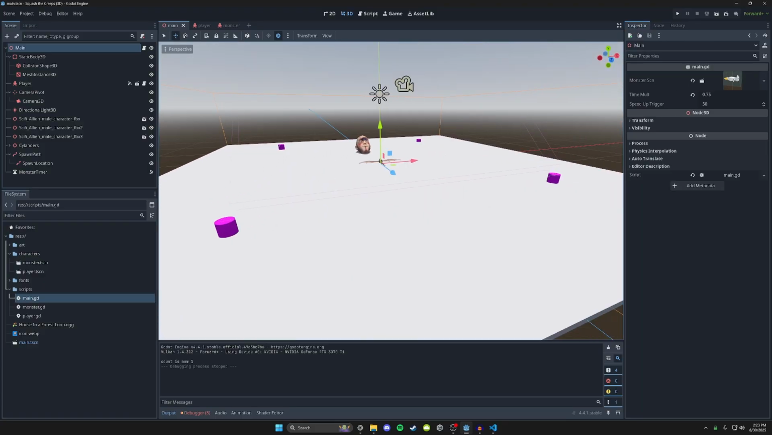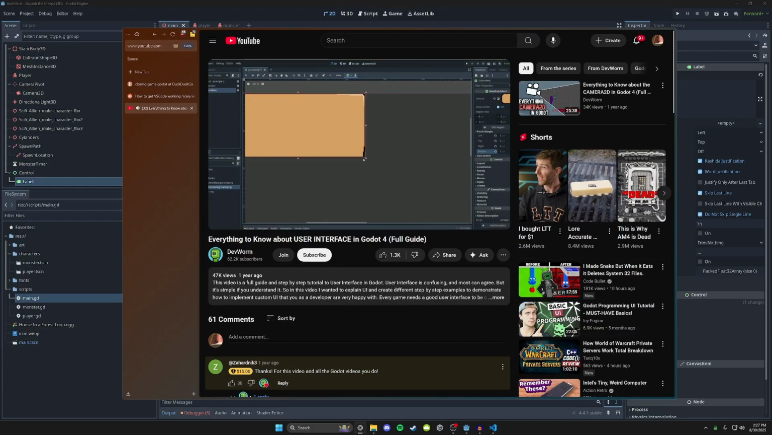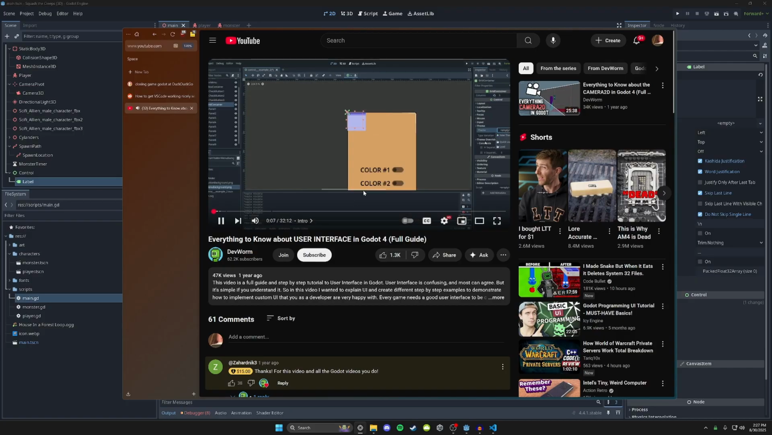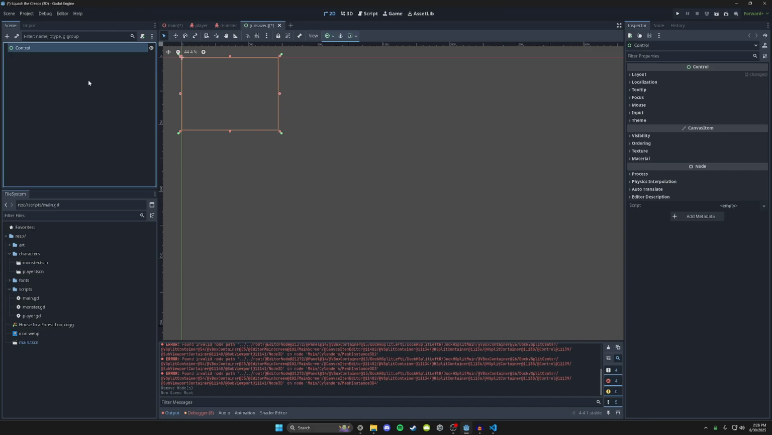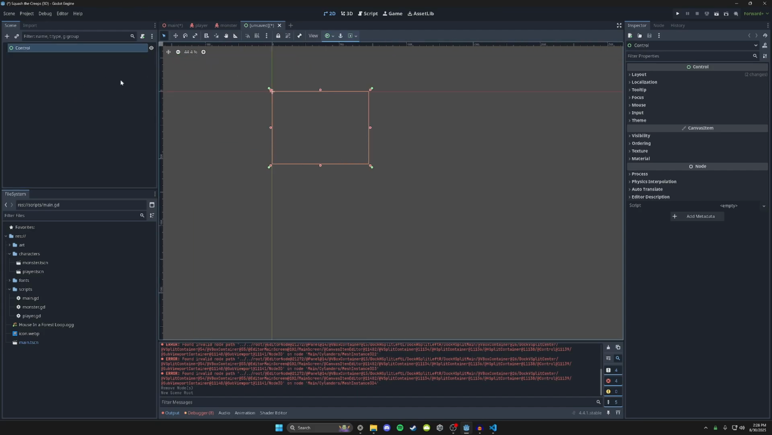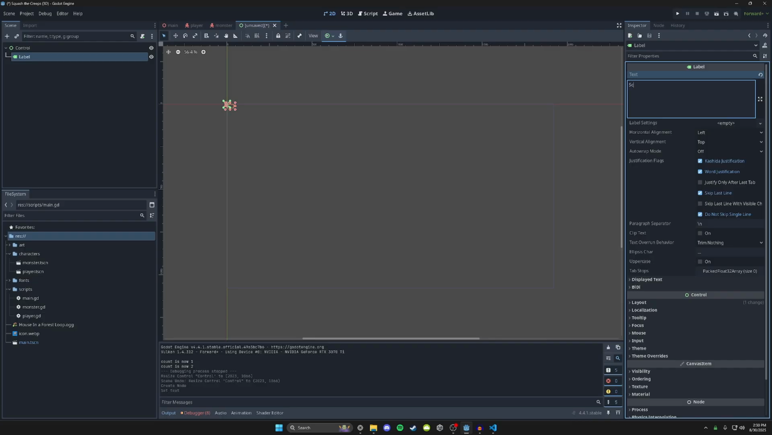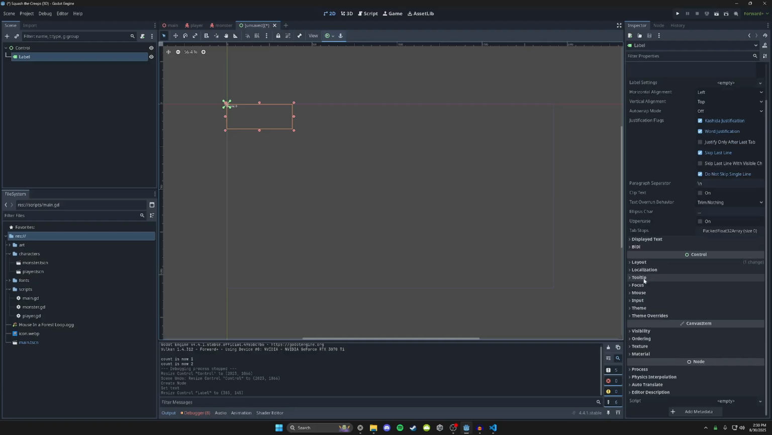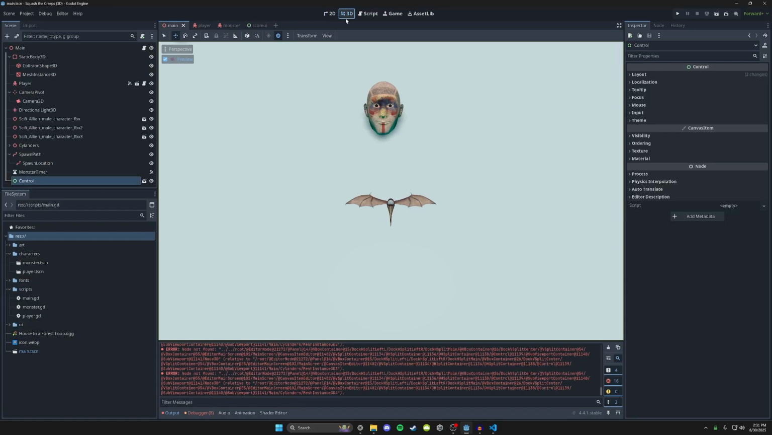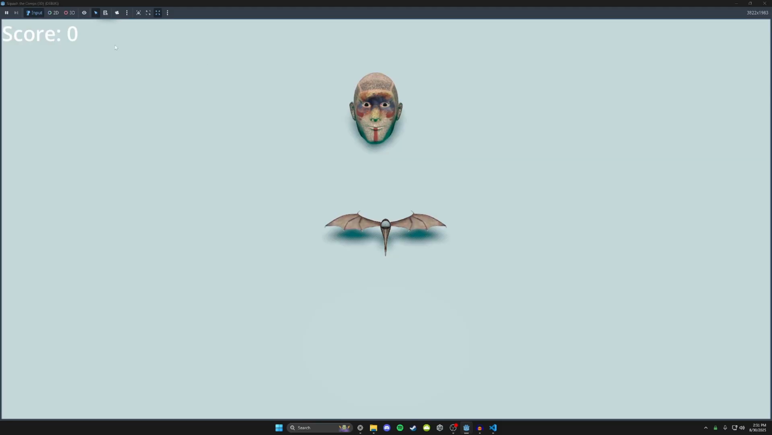So we need some UI. We're gonna create a user interface scene. So that creates the control. Perfect. Okay. So now I can add a label here and do score 0, and it's really small. So let's expand that like that. That's more like it. So now everything's kind of in the scene here, and we can see our score.